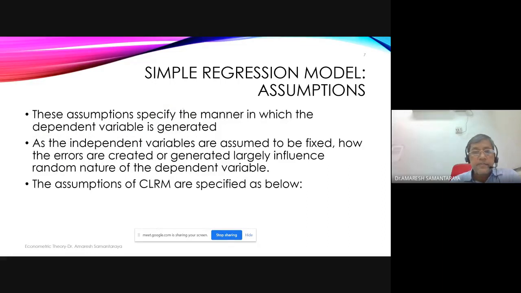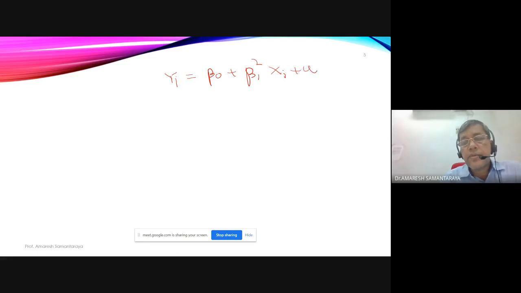I'll give an example. If I have a model yi is equal to beta 0 plus beta 1 square xi plus ui, then this model doesn't satisfy the first assumption.